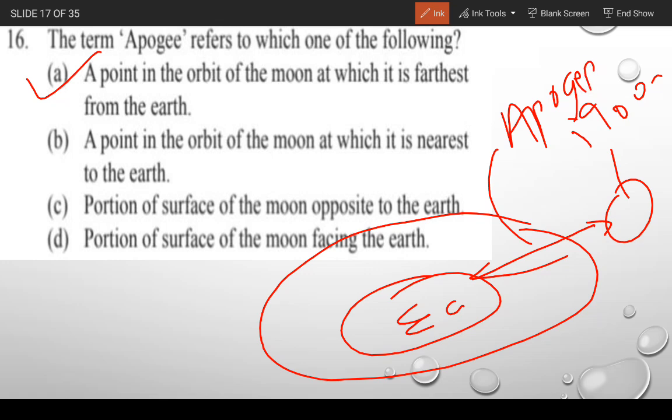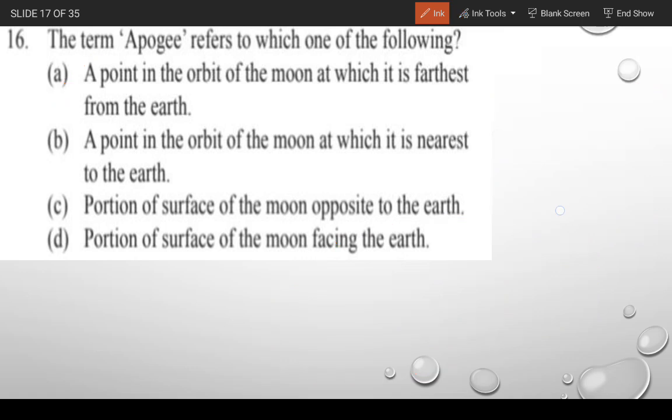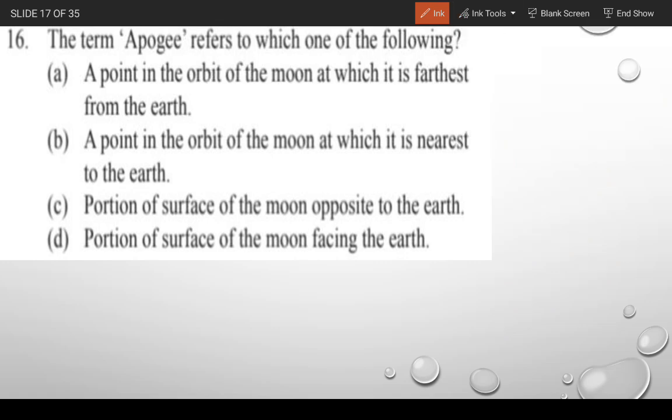And gentlemen, when the moon is nearest to the earth, then it is called perigee. And when the earth and moon are farthest apart, we call that apogee. Okay, gentlemen. Moving to the next question.